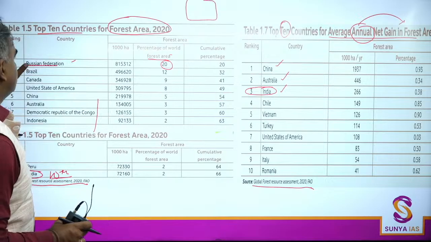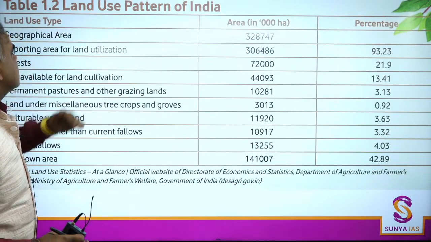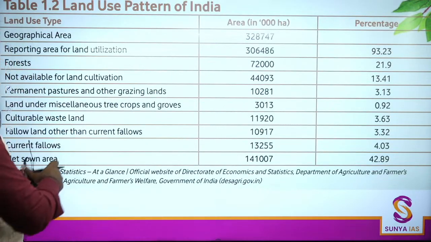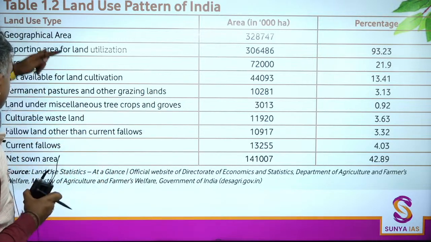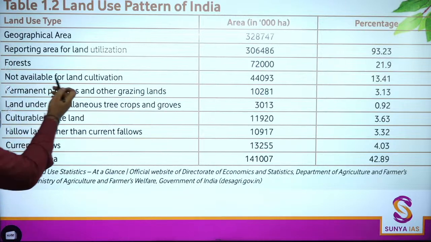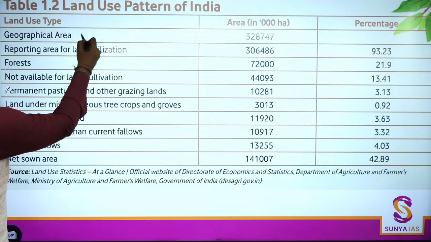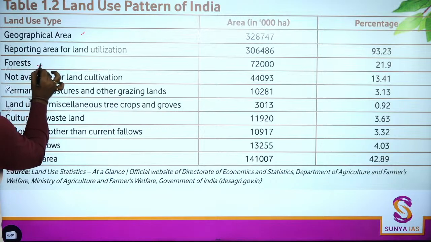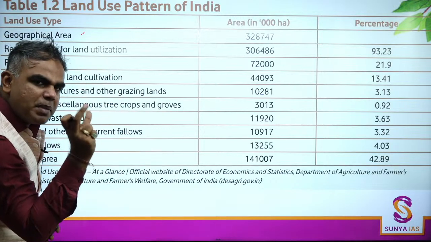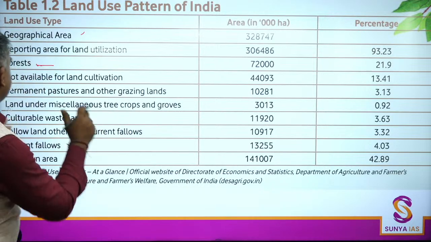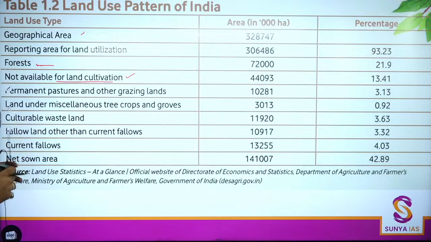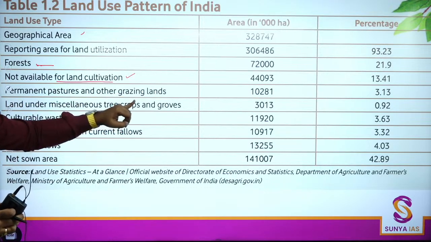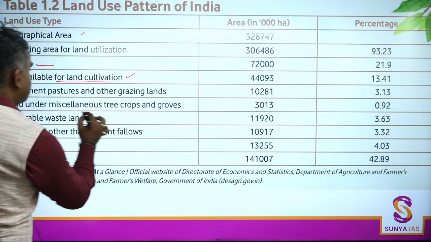Now, you have certain terms mentioned here. Just because this particular table is mentioned, if you see your NCERT also, you may know some of these terms. For example, you have the geographical area, out of this you have forests, and just after this we will see the percentage of forest and tree cover in India. Then there is land not available for cultivation, which is easy to know. Permanent pastures and other grazing land. You have land under miscellaneous trees, groves, etc. But the last terms are important.